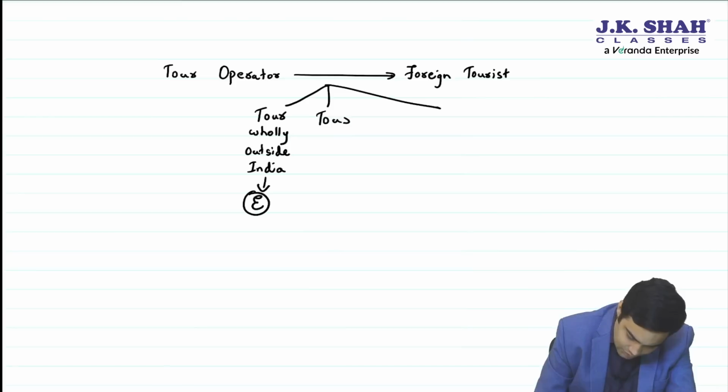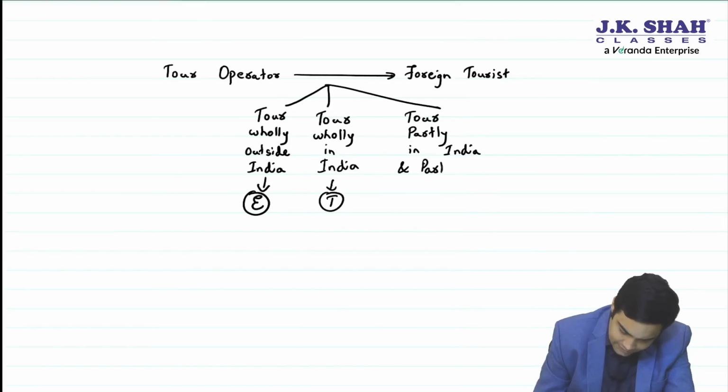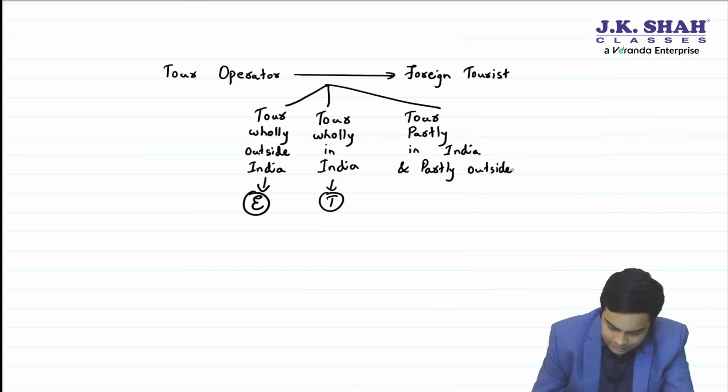If it is for a tour wholly in India, then it is taxable. Now the problem was, what if the tour is partly in India and partly outside India?